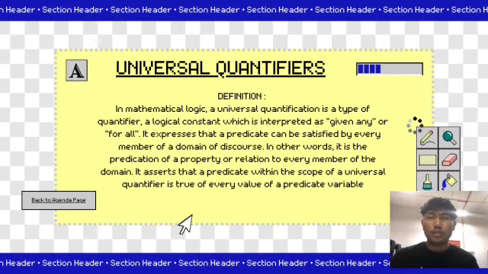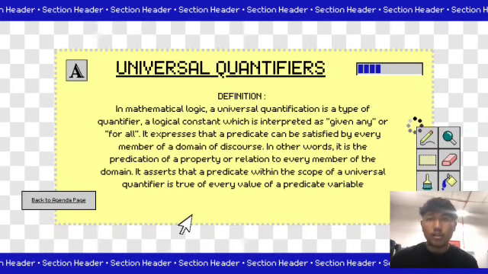I will tell you about one of the quantifiers from this topic, which is universal quantifiers. The definition of universal quantification is a type of quantifier, a logical constant which is interpreted as given any or for all. It expresses that a predicate can be satisfied by every member of a domain of discourse. In other words, it is the predication of a property or relation to every member of the domain.